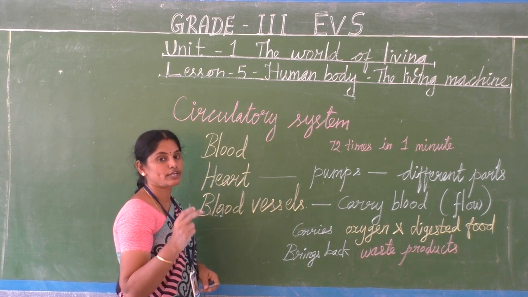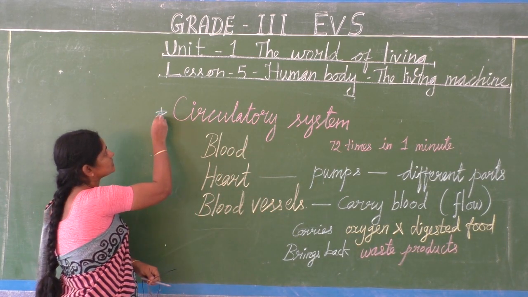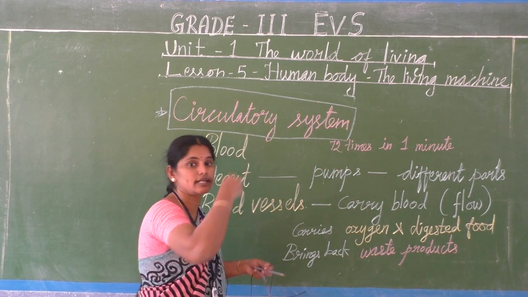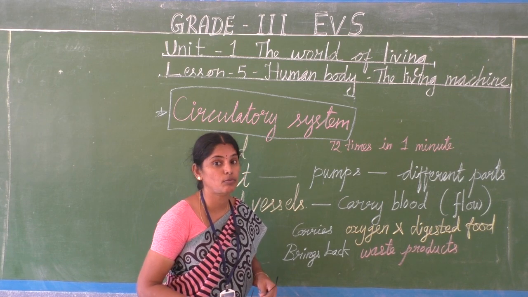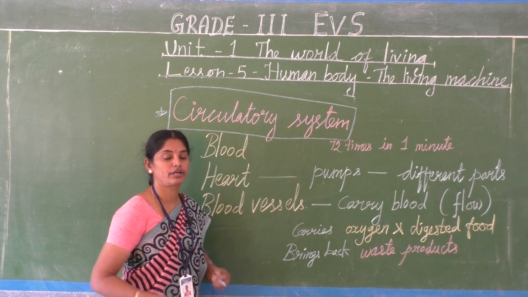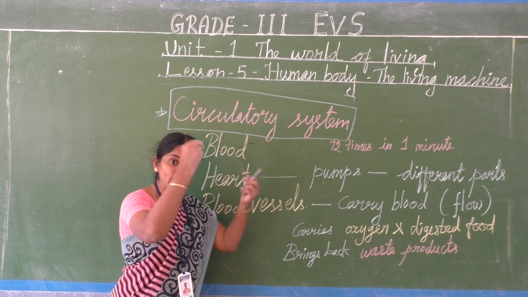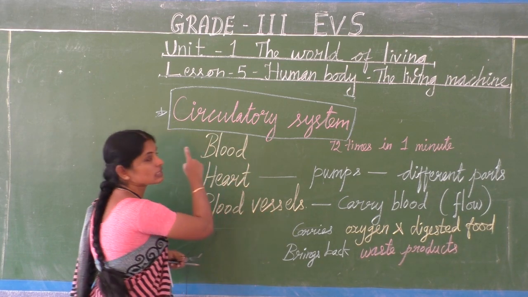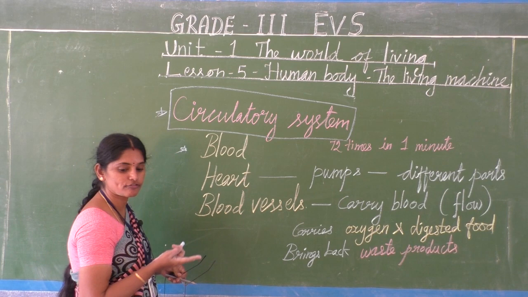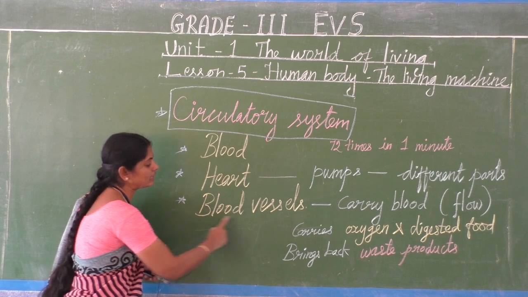So children, now we are going to see about the circulatory system. What is the name of the system? Circulation means something moving, circulated in our body. What is being circulated in our body? Blood. Wherever you prick in the body you can get a drop of blood. The circulatory system consists of blood, heart and the blood vessels.